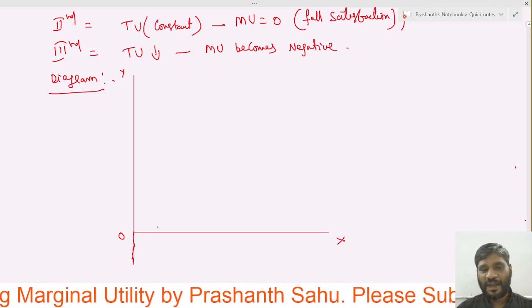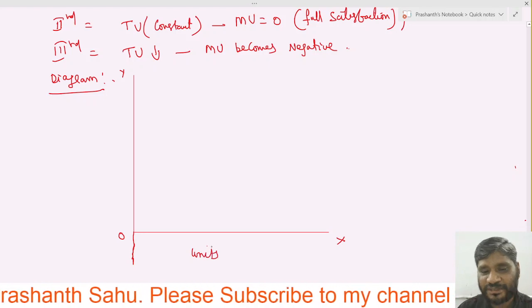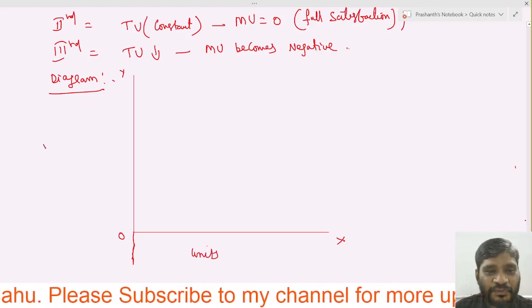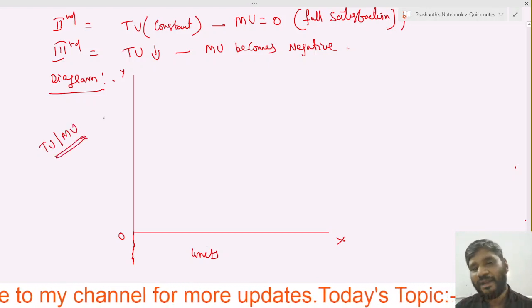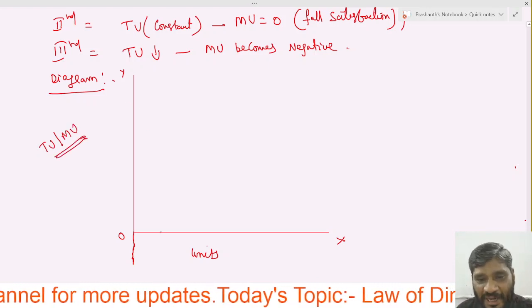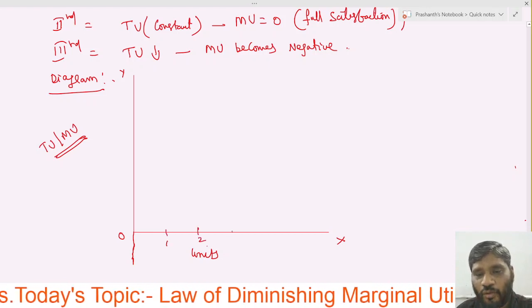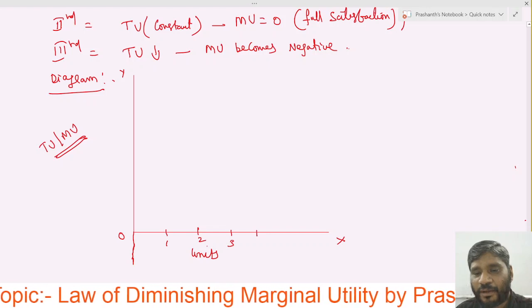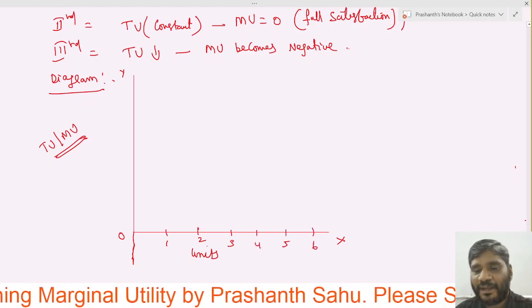Here in the x-axis we take the units. In the y-axis, we take the total utility as well as the marginal utility. So let me write the units: 1, 2, 3, 4, 5, and 6.